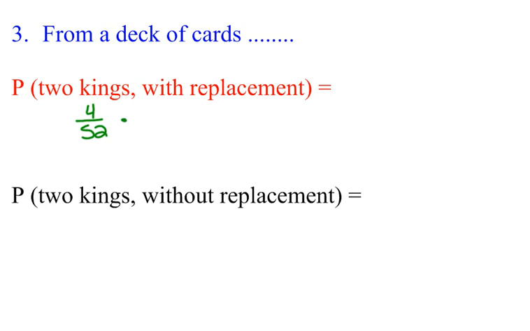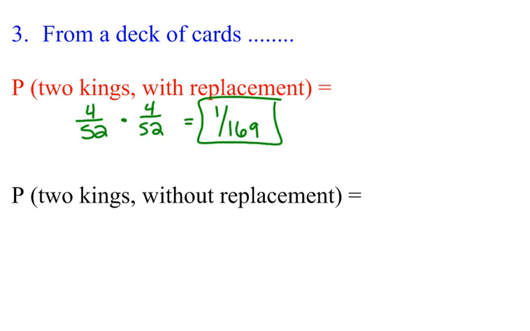Since it said with replacement, I'm going to take that king out of the hat, and then I'm going to put the king back in. So what's the chance I draw a king again? Same probability, 4 out of 52. When I multiply those two numbers and reduce that fraction, I get 1 out of 169. So when you draw 2 cards out of a hat, and you put them back, so the first one's a king, put that king back, mix it up again, draw another king, the chance is 1 out of 169.